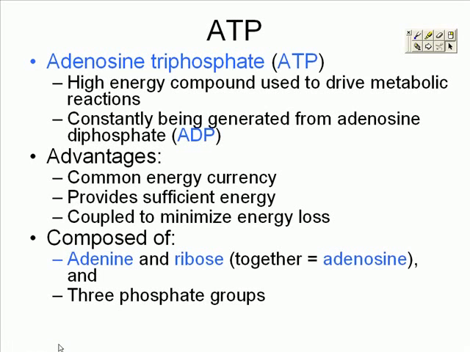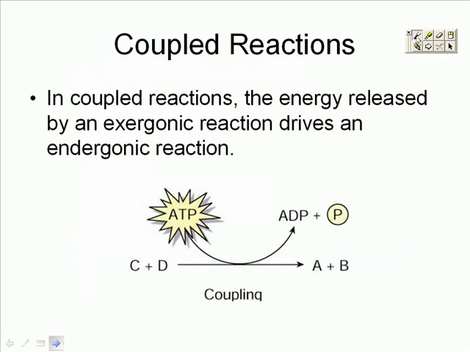We do want to always couple this reaction so that in breaking down ATP into ADP, remember this is diphosphate for 2, this is tri for 3. Here are the 2 and here's the 3rd phosphate. In breaking the ATP down into ADP and phosphate and giving off that energy, this endergonic reaction below here can use this energy to drive its process. By coupling them together, we have very little wasted energy.